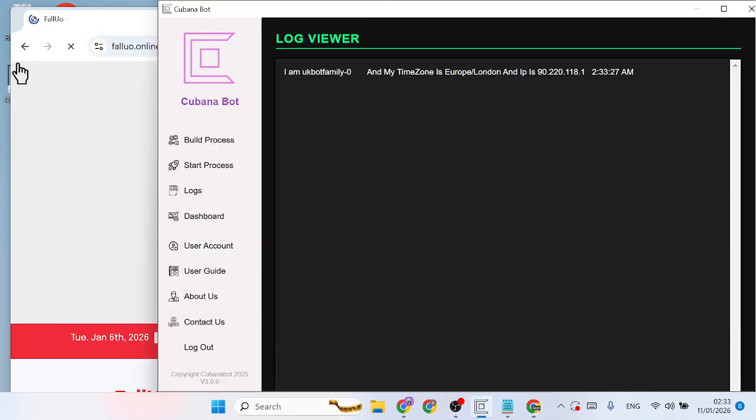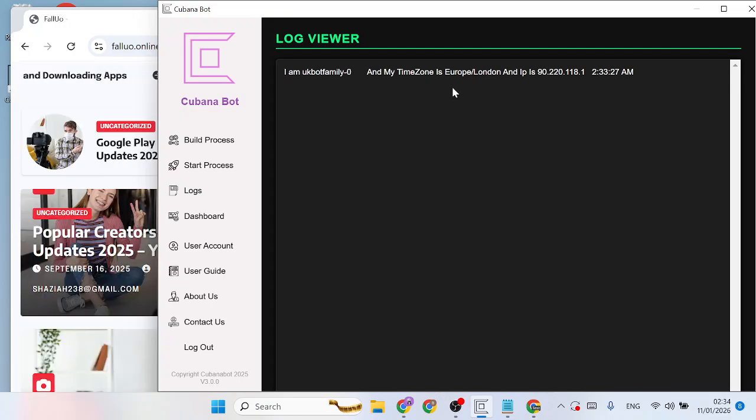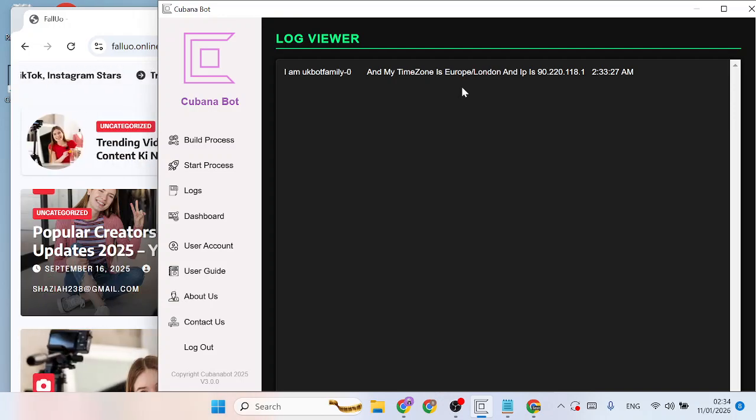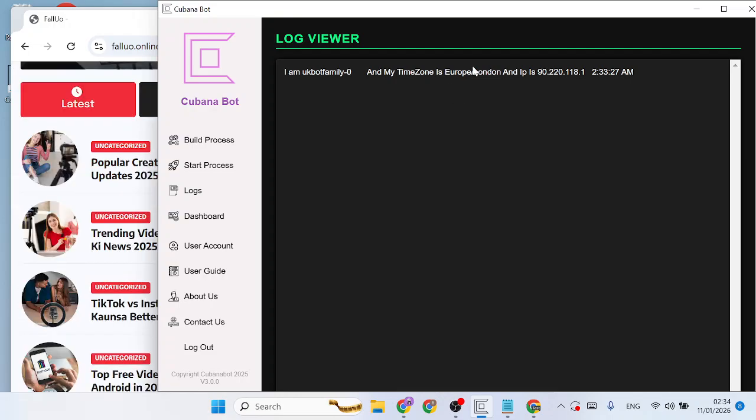Please take note that the IP is always changing. Why? Because we have up to like 10 IPs, so the bot is selecting randomly. If you have 10 bots and you have 10 IPs, those 10 bots will use different IPs. One bot cannot use the same IP at once. What it does is split the 10 IPs among your 10 bots. If you're having 20 bots, a bot will use a maximum of two IPs. It can't repeat the same IP again. That's how the bot is programmed.